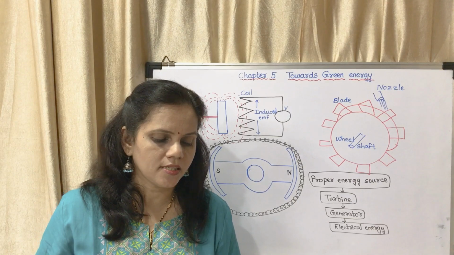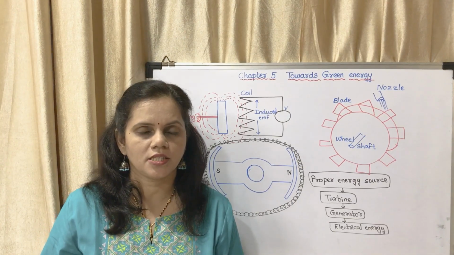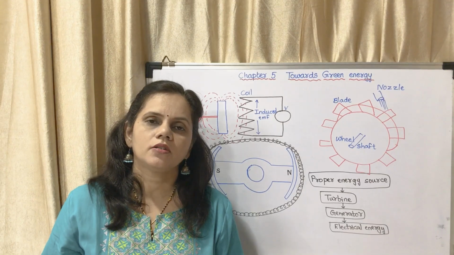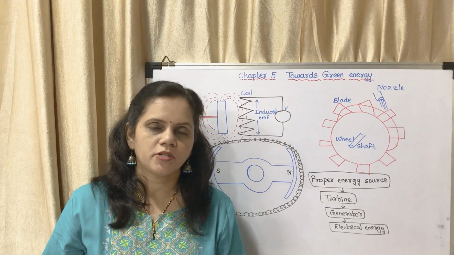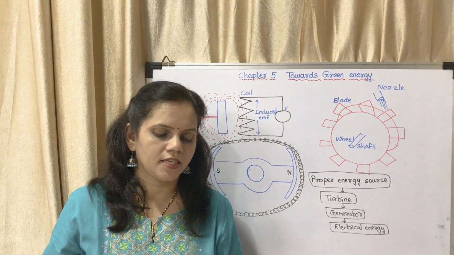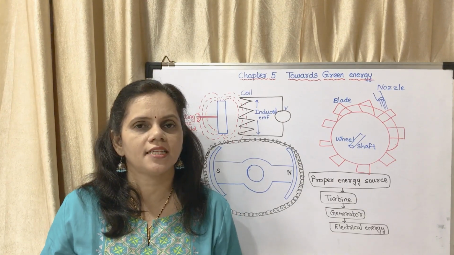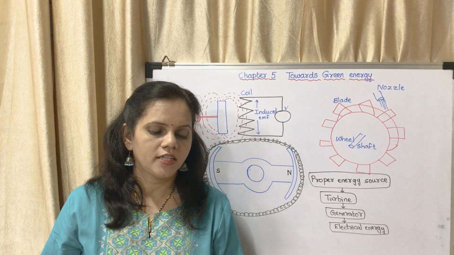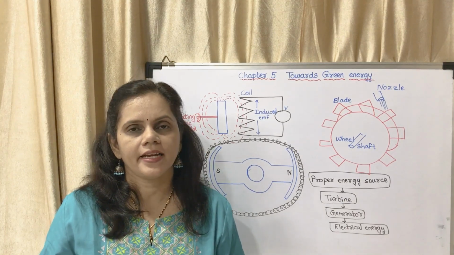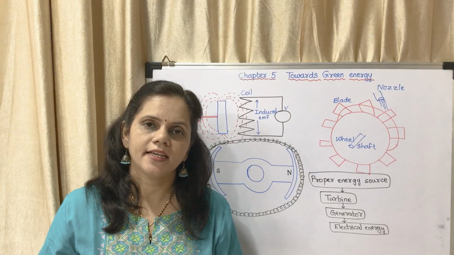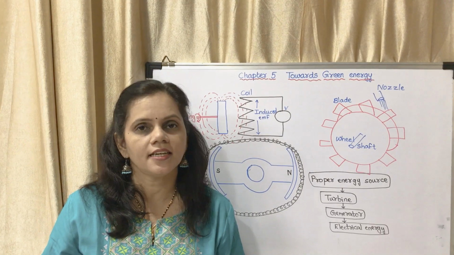Can you recall? What is energy? It is the capacity of the body to do work. Now this is a part which you had studied last year. What are the different types of energy? Mechanical energy is of two types: potential energy and kinetic energy. What are the different forms of energy? The different forms of energy are mechanical energy, sound energy, heat energy, light energy, chemical energy, electrical energy, etc.